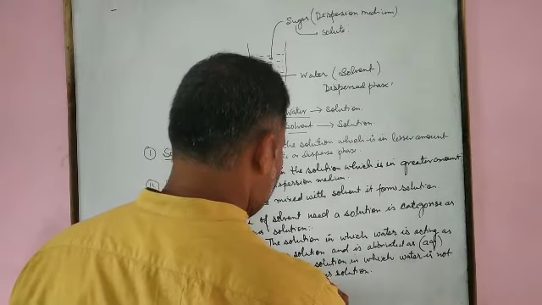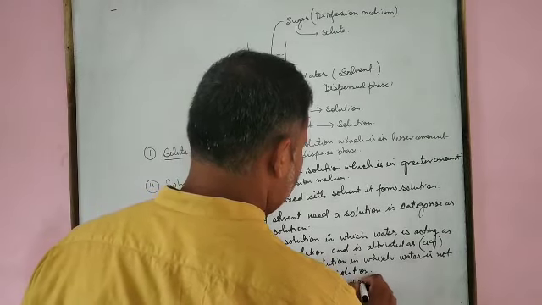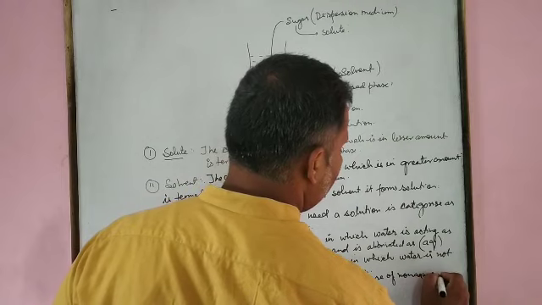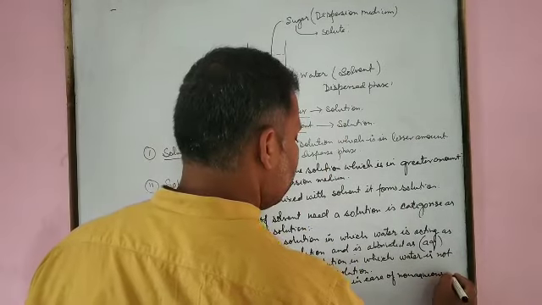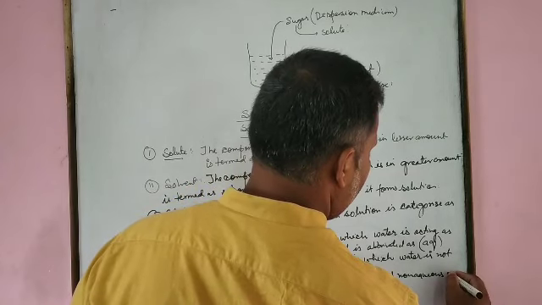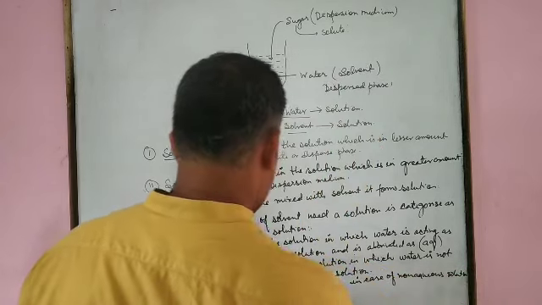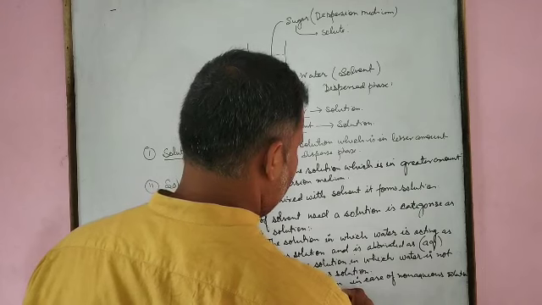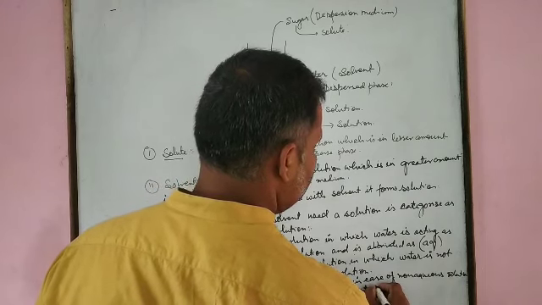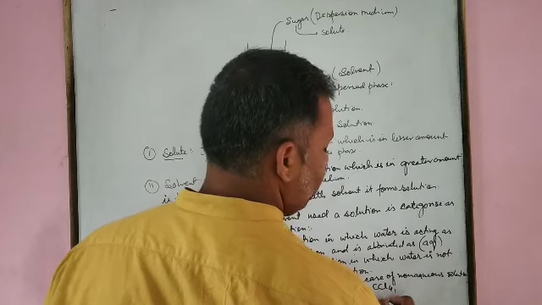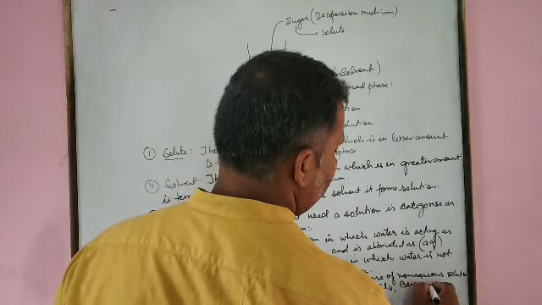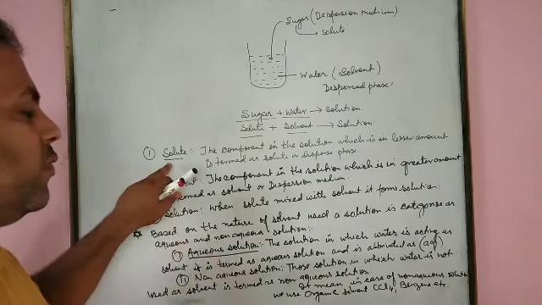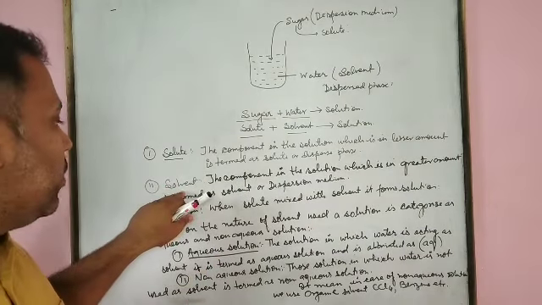It means in case of non-aqueous solution, we use organic solvents such as CCl4, carbon tetrachloride, benzene, etc. What we have discussed: the solute, which is in lesser amount, and the solvent, which is in greater amount.